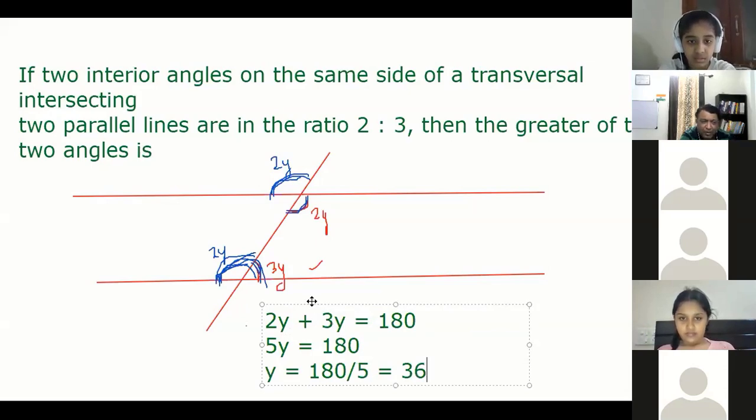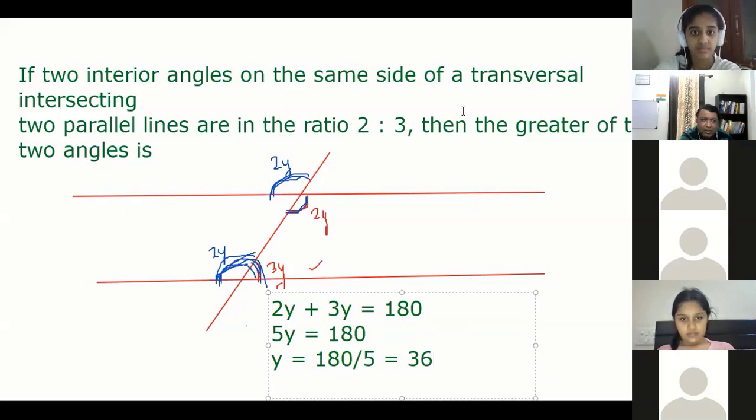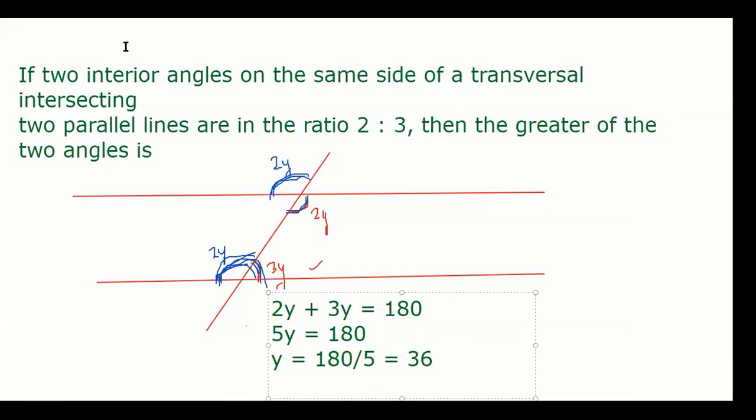What was the question? The question was the greater of the two angles. The greater angle is 3y. If y is 36, 3y is 36 into 3.